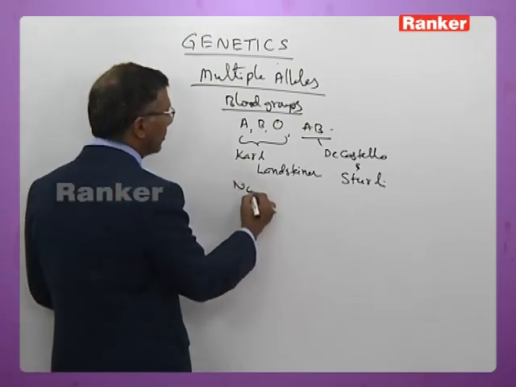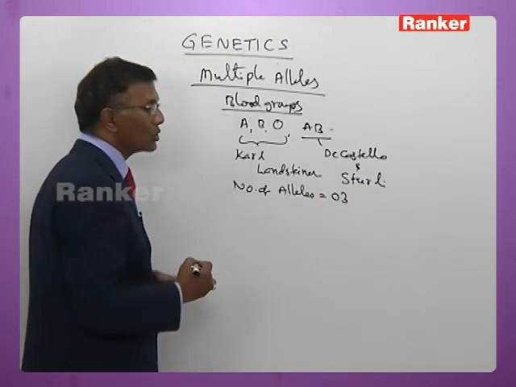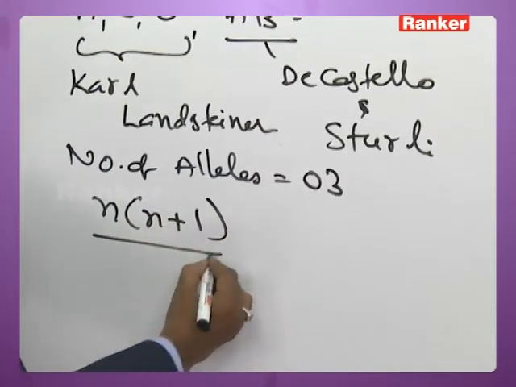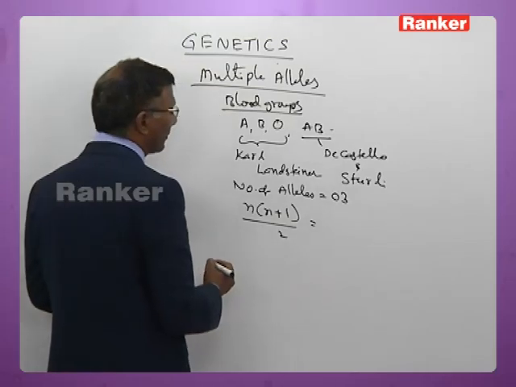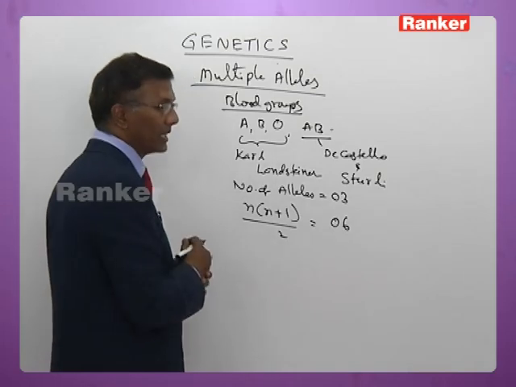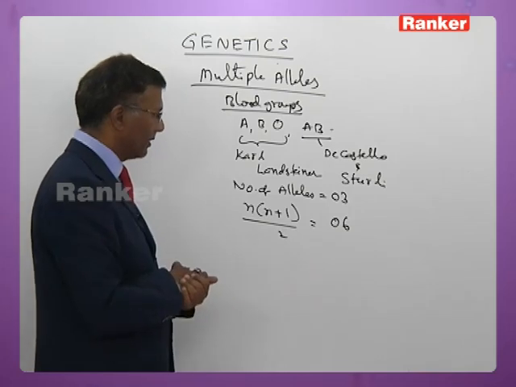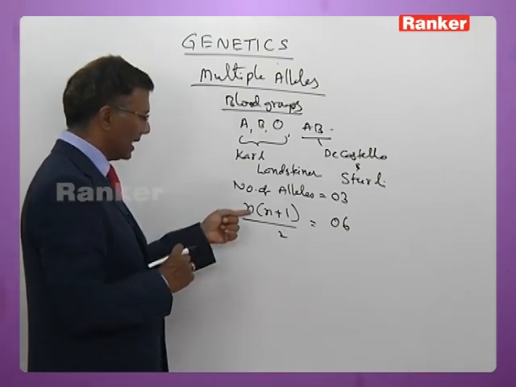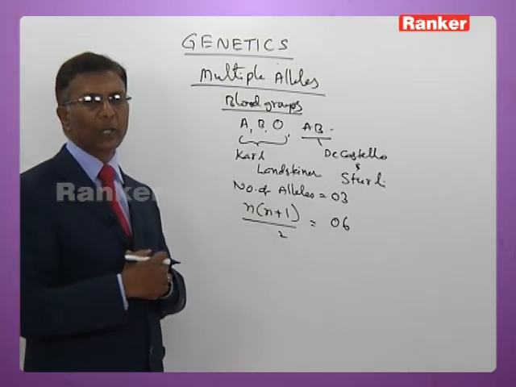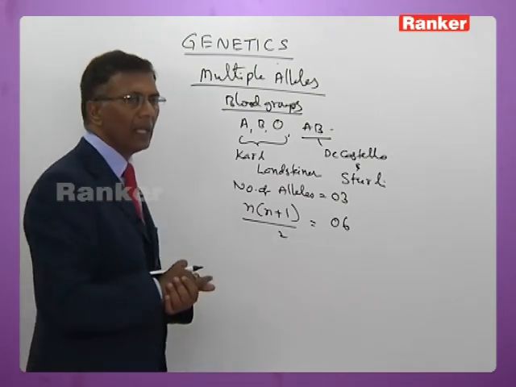If you substitute n equals 3 into the principle n into n plus 1 by 2, you have 3 into 4, 12 by 2, that is 6. So you get 6 different types of genotypic forms for the blood groups.